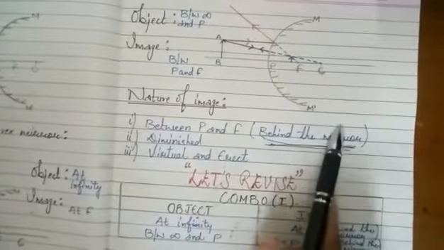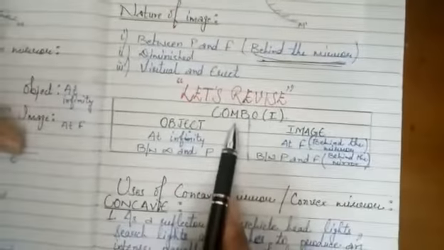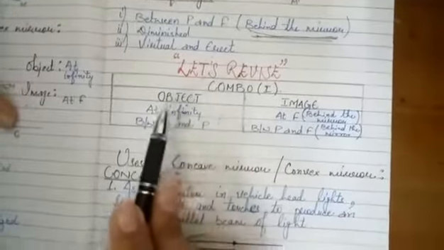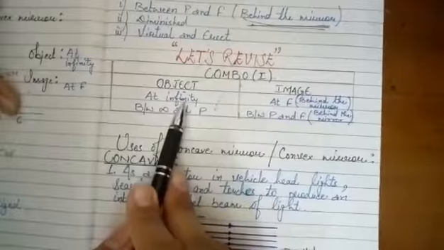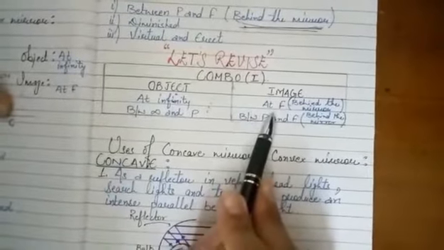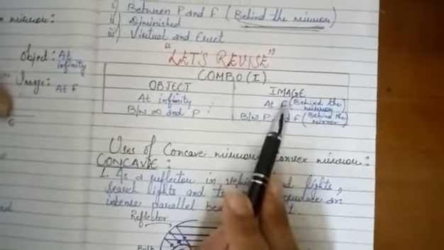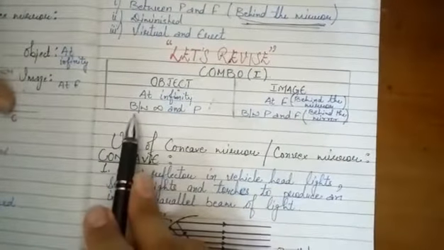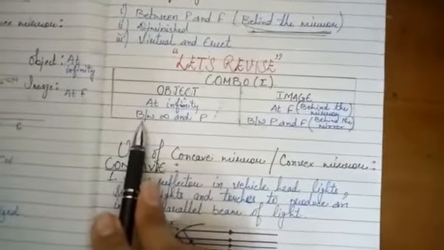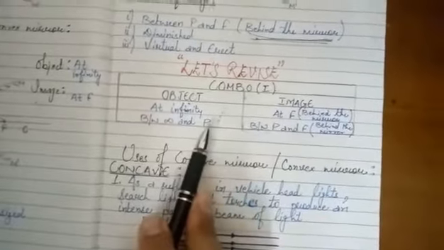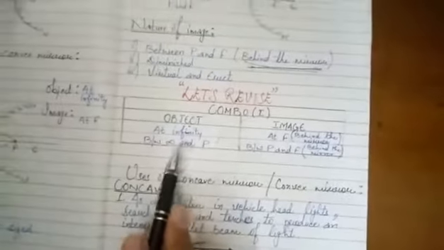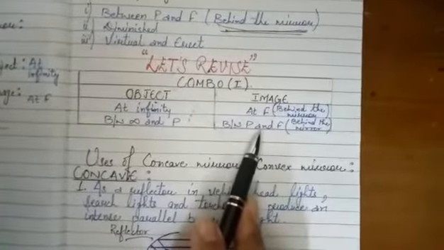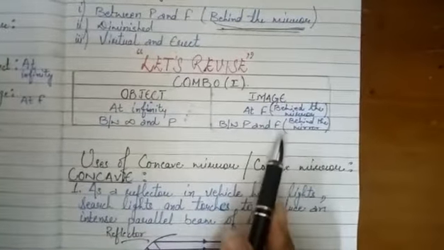Clear? Now let's revise these two cases once again. Whenever you keep your object at infinity, the image will be at F, and F will be behind the mirror. Again, when you keep your object anywhere between P and infinity in front of the mirror, the image will be between P and F, behind the mirror always.